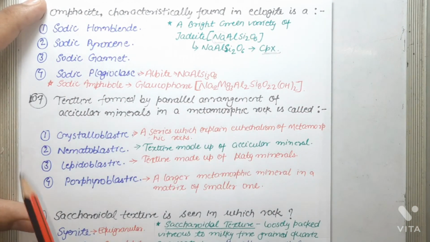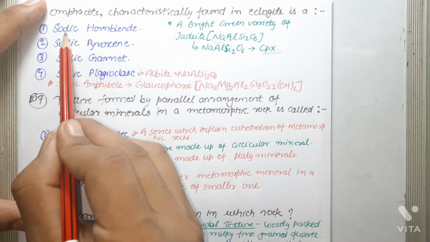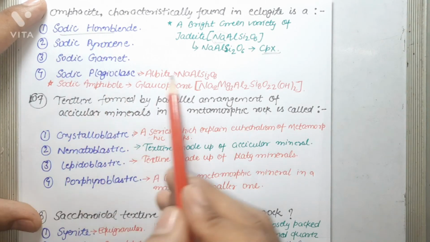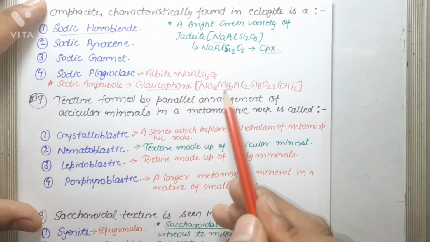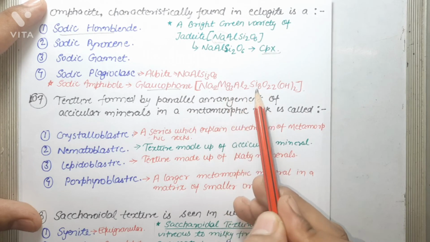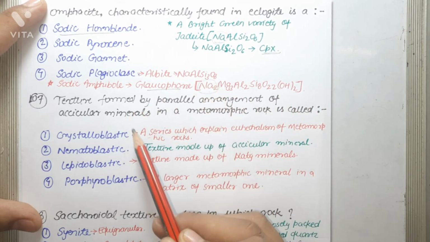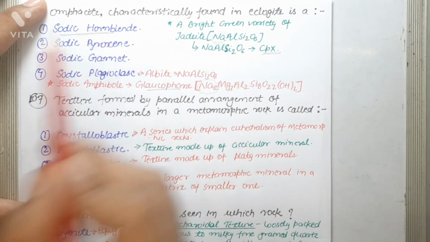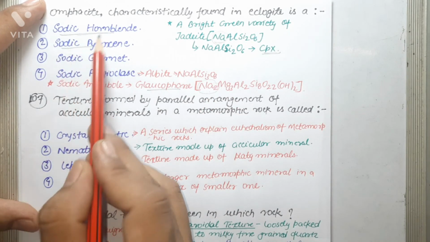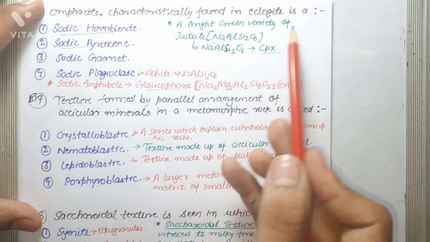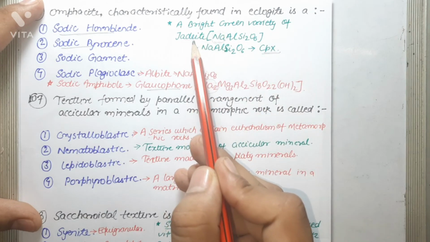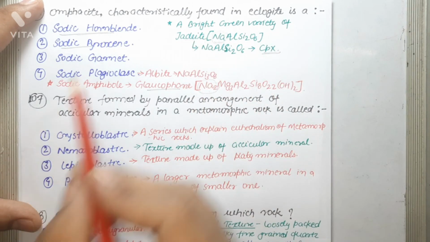So let us check the options. First one is sodic hornblende. Sodic hornblende is glaucophane, whose chemical composition is Na2Mg3Al2Si8O22(OH)2, in which because of the presence of sodium, this is termed as sodic hornblende. Sodic pyroxene, as I told you, omphacite is a bright green variety of jadeite, and jadeite is again a sodic clinopyroxene. So the correct answer is sodic pyroxene.